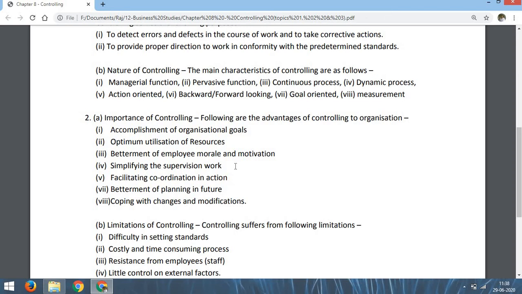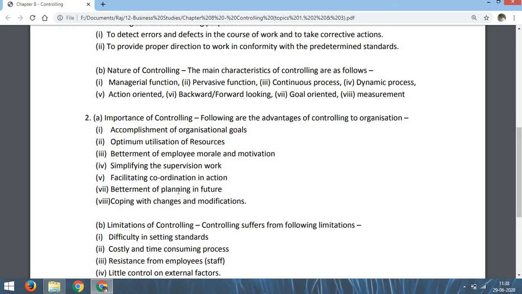You know, a supervisor is the person, or supervision is the work of overseeing. That means when the work is done, somebody has to oversee, somebody has to supervise. So when the supervision process takes place, controlling makes the supervision simple. That means supervision work is simplified by controlling.